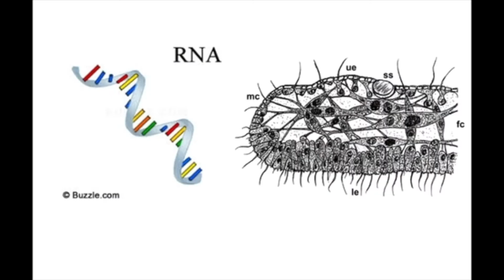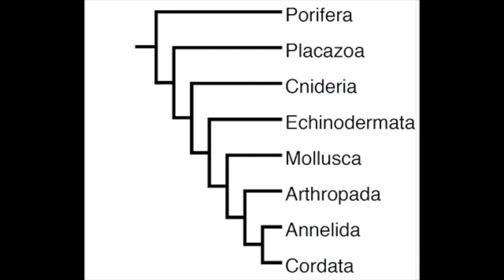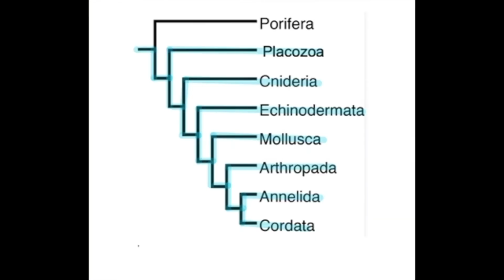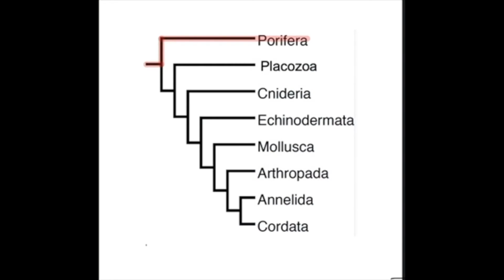We compared Placozoa to eight different phyla using RNA analysis as well as morphological analysis. In the phylogenetic tree comparing morphology of the different phyla, Placozoa shares the most common ancestry with the phyla Cnidaria, Echinodermata, Mollusca, Arthropoda, Annelida, and Chordata. The Placozoa did not share the most recent common ancestor with the outgroup, which for this tree was Porifera.